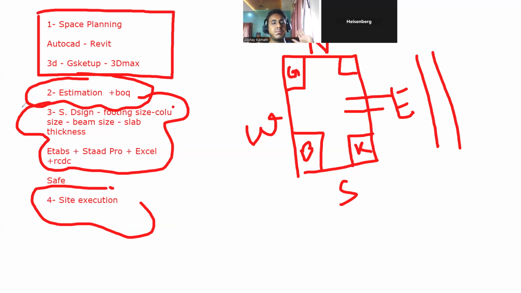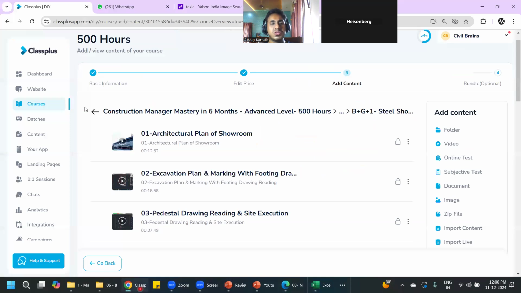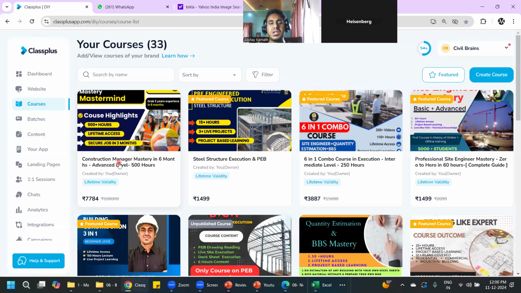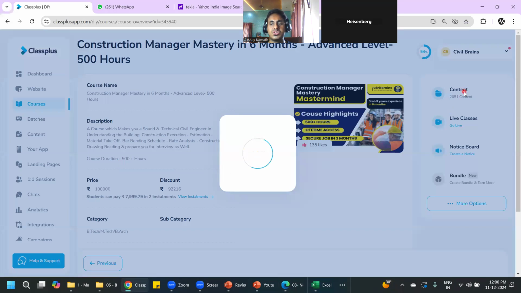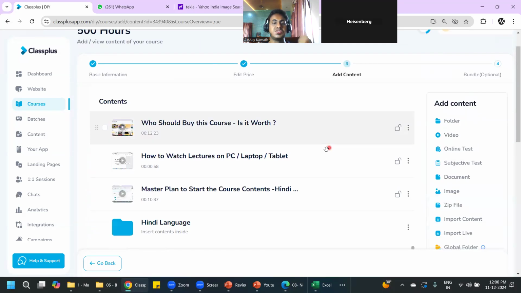But it has to go step by step. If you learn everything, you'll get confused. So my suggestion would be initially go for this course. Whatever I've added, you finish all those things one by one. Don't go beyond any software now. AutoCAD, Revit, 3ds Max, Google SketchUp, don't learn now. First, you finish all the site execution part.